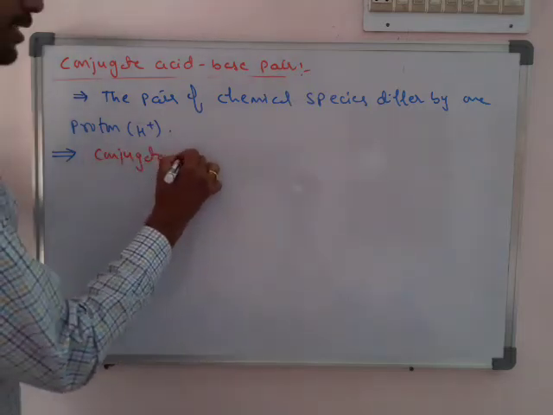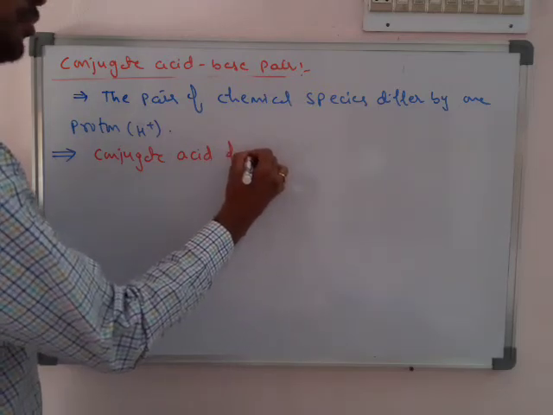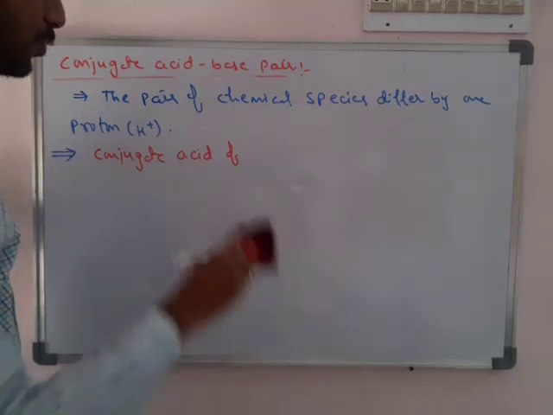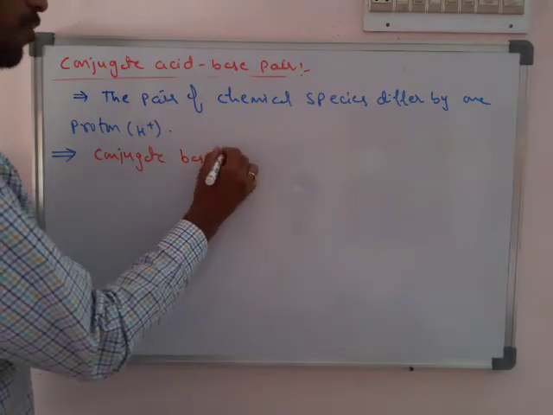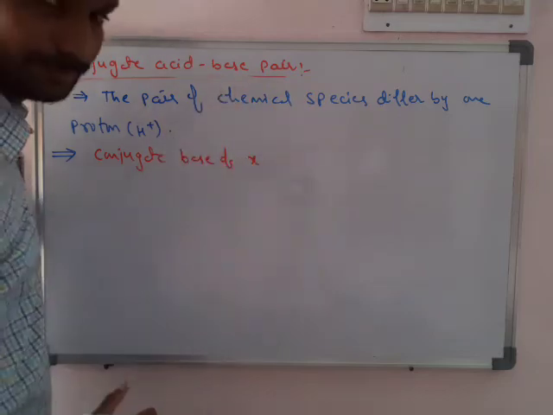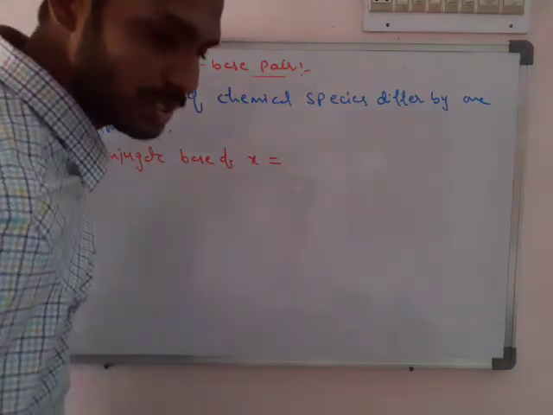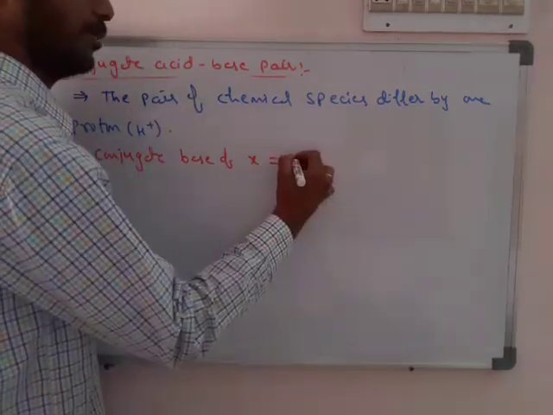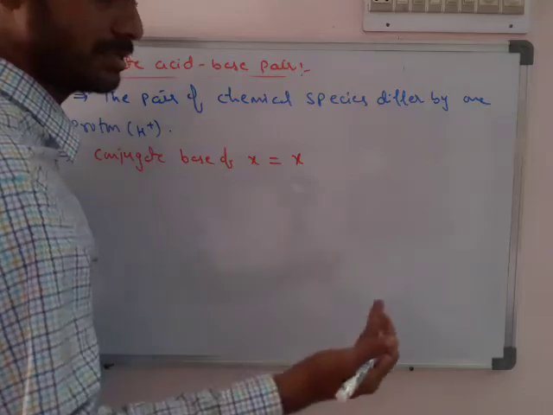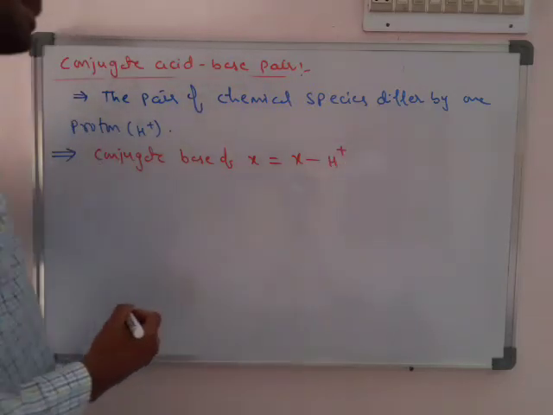The conjugate base of a chemical species, say X: we need the conjugate base of X, so just remove the H+. For HCl, the conjugate base is Cl-, which in general is X minus H+.